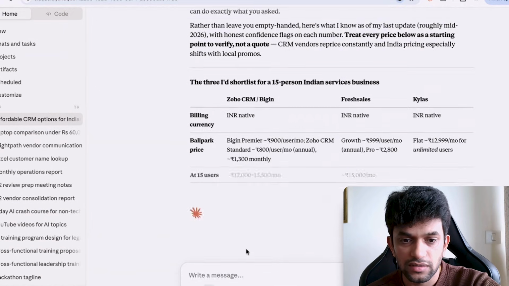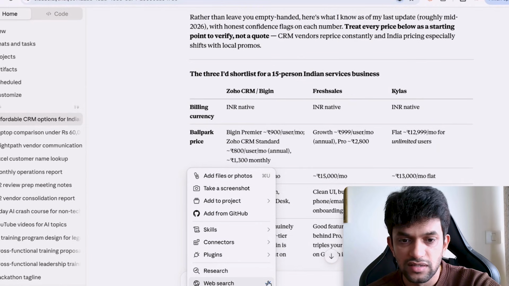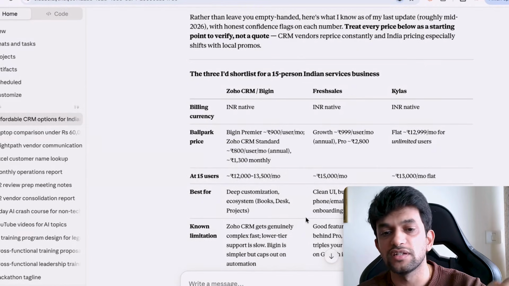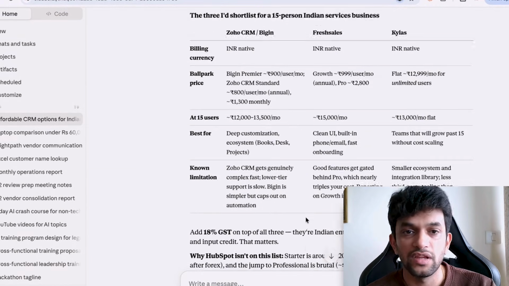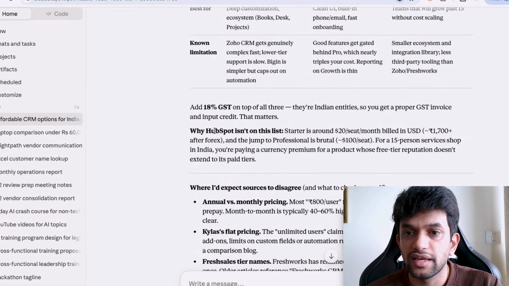It is saying I cannot search. Let me switch on the search. Now I've done it. See, this is how you switch on the web search. If you click on this, it gets switched on. Okay. The three were, again, saying Zoho CRM, Freshsales, and Kylas.